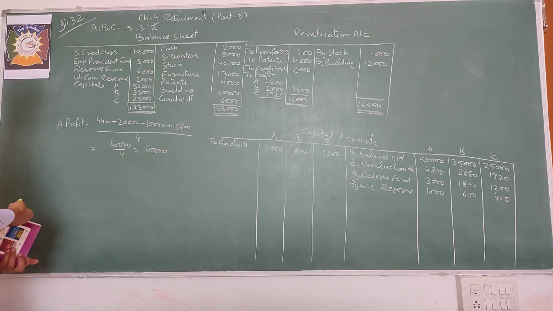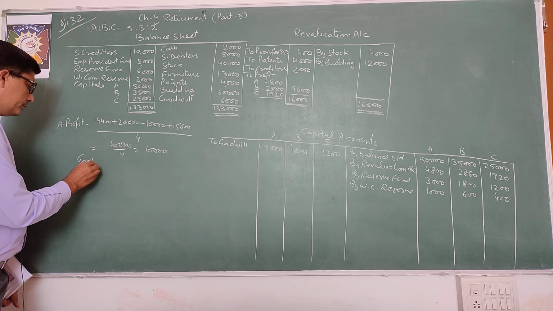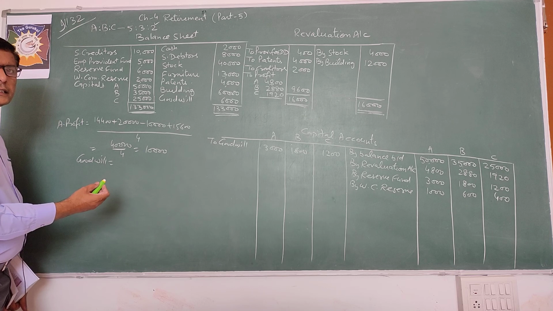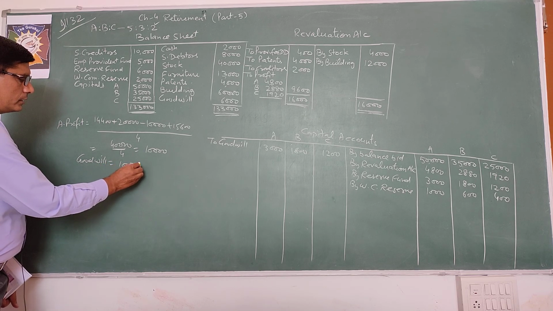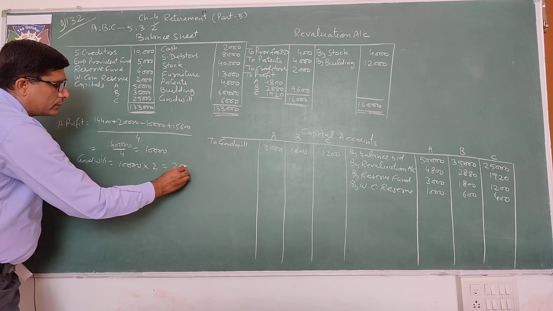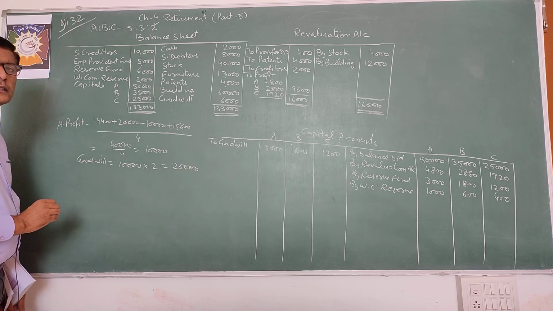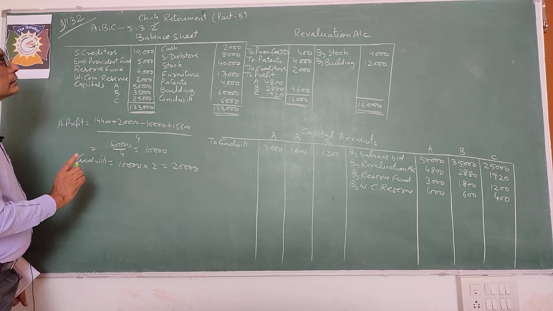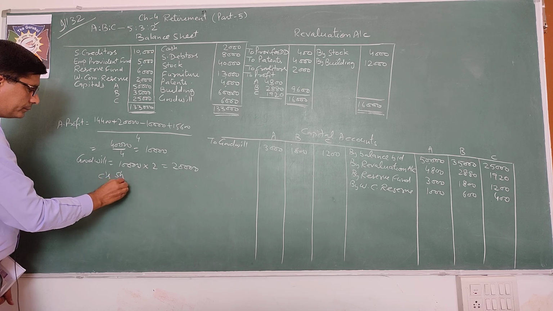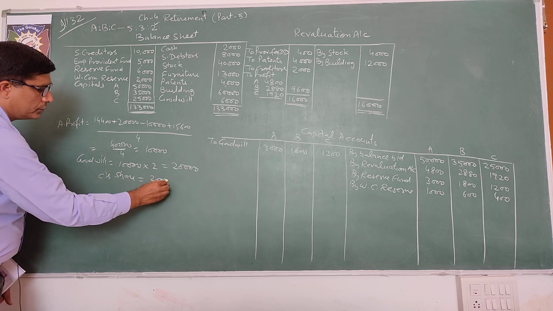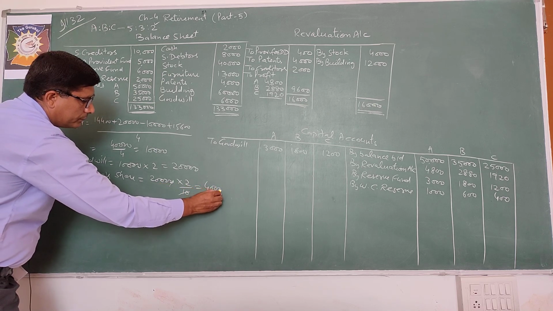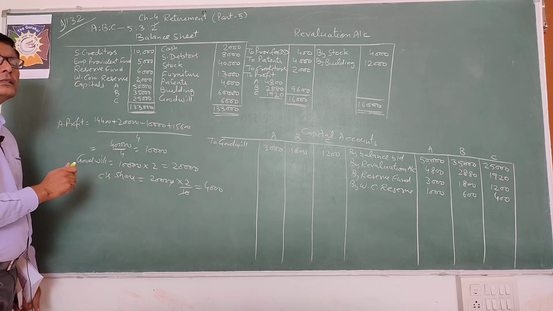10,000 is the average profit and goodwill is average profit into number of years purchased. So 10,000 into number of years purchased is given 2. So goodwill is 20,000. Now calculate retiring partner's share. Retiring partner is C. C's share is 2 by 10. So C's share 20,000 into 2 upon 10. So that is 4,000. This is the C's share in goodwill.